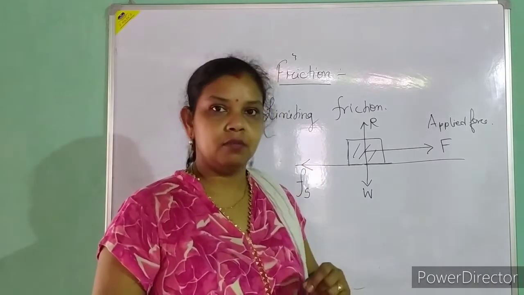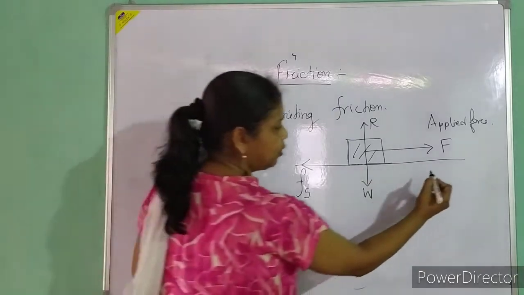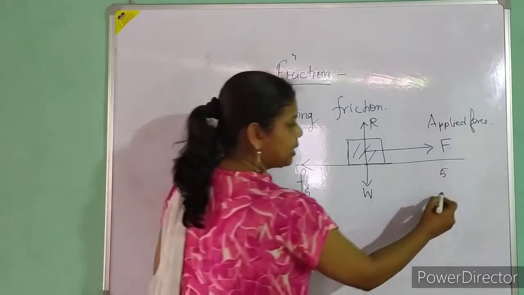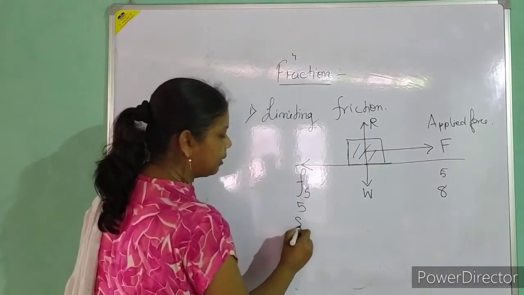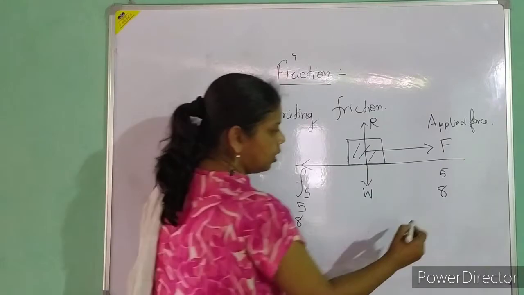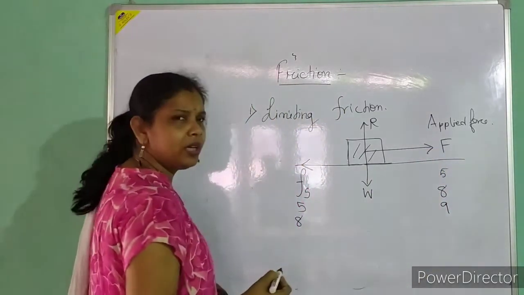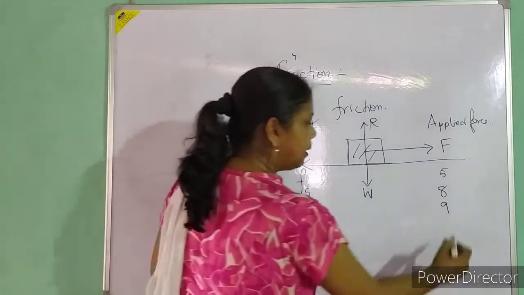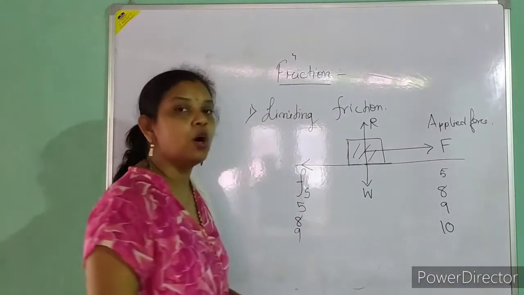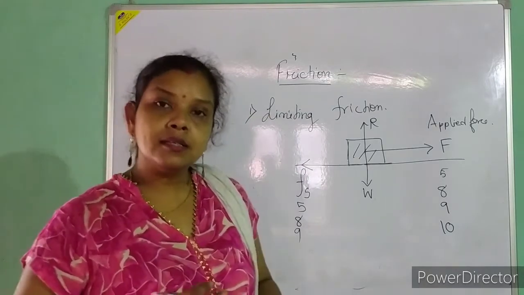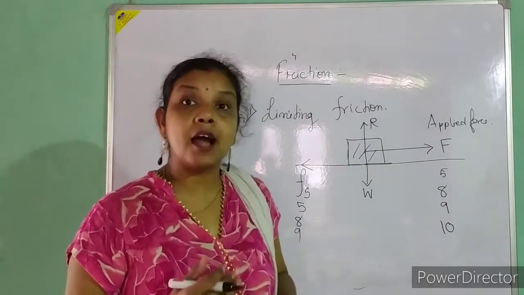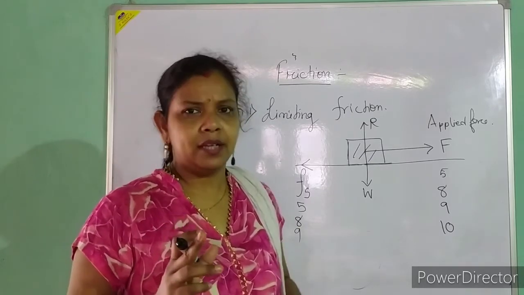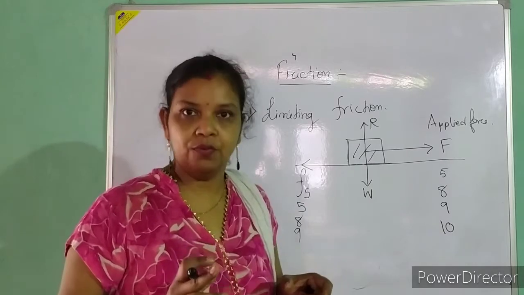If I am applying 5 Newton, the body is not moving, which means the frictional force is also 5 Newton. If I am applying 8 Newton, the frictional force is also 8 Newton and the body is not moving. Now if I apply 9 Newton, the body is still not moving, so the frictional force is also 9. But when I apply 10 Newton, I observe that the body begins to move. It is not moving yet, but it is at the position where it will try to move.